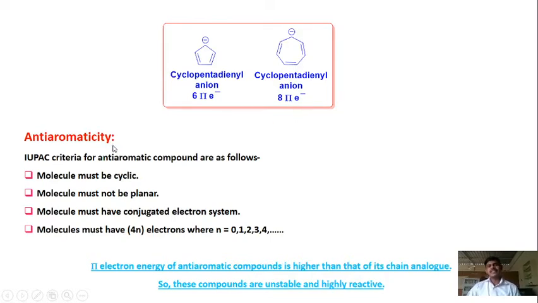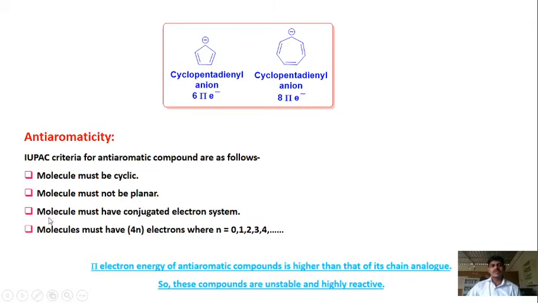Then what is anti-aromaticity? According to IUPAC criteria, an anti-aromatic compound should follow the following 4 points. So what are these 4 characteristics? The molecule must be cyclic. To become anti-aromatic, it should have a cyclic structure. The molecule must not be planar. This is the most important thing. Though the molecule is cyclic, it should not be planar.